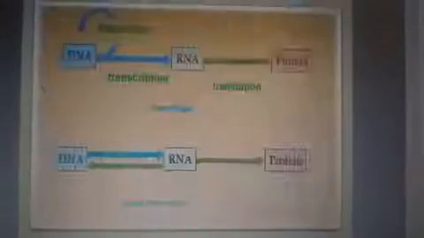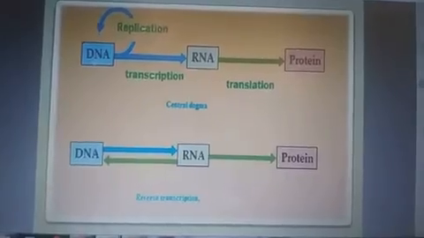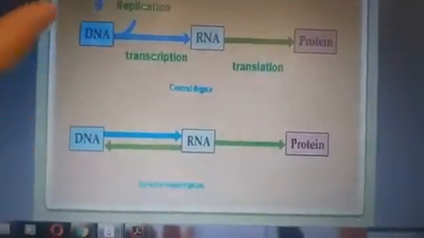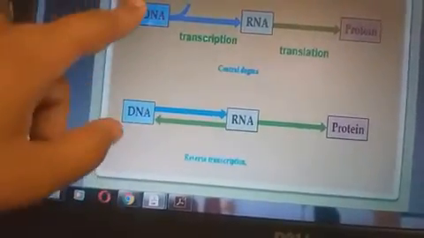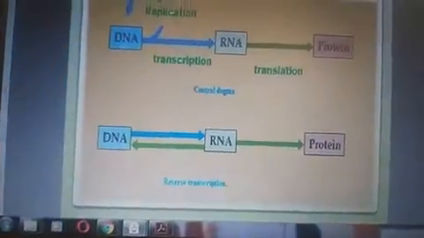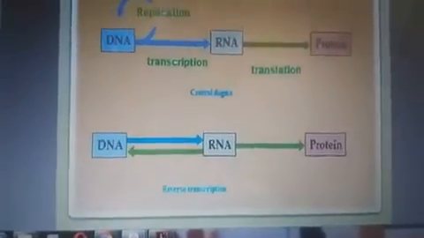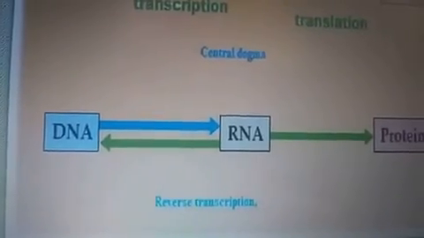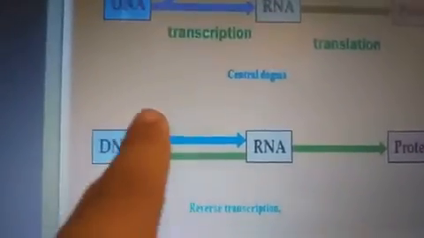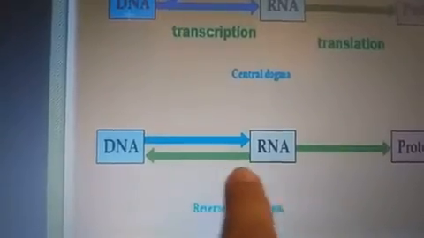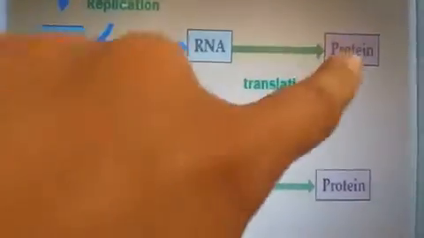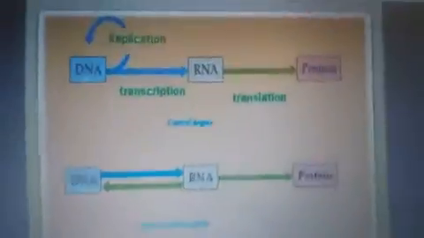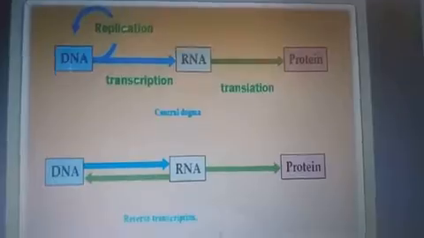Moving next, it's the same thing. In a normal central dogma process, the replication makes DNA multiply from 1 to 2, 2 to 4, 4 to 8. While in the reverse transcription process, RNA is reverted back to DNA. And in both, protein is the ultimate outcome, the final product formed.